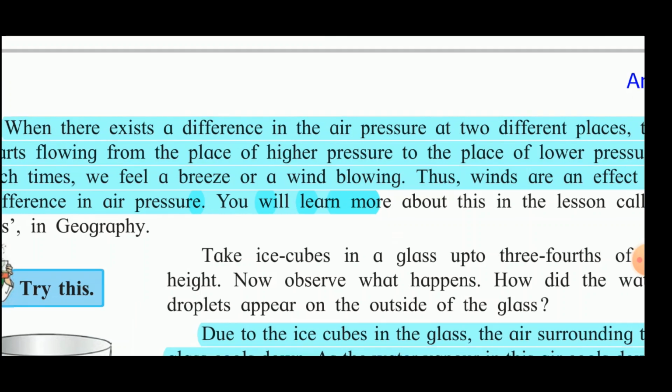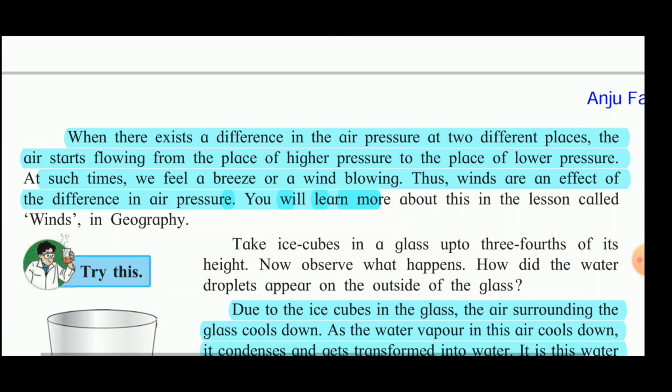Now next we will see how this difference in the air pressure at two different places causes winds. Now when there exists a difference in the air pressure at two different places, the air starts flowing from the place of higher pressure to the place of lower pressure.